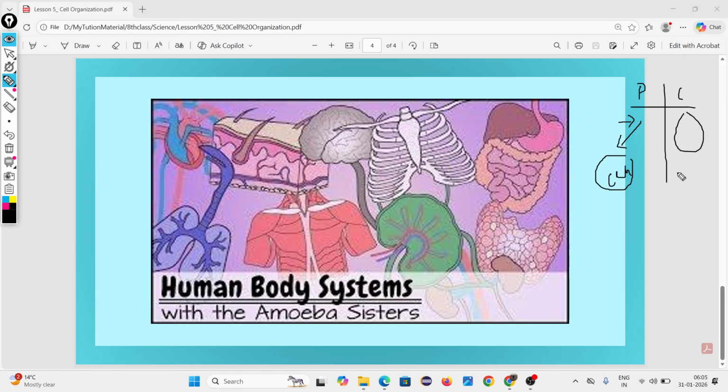Swara, just like our body has parts and each part has its own function, similarly inside the cell there are organelles. Those are the parts of that cell. Okay, beta? And every part has different functions.